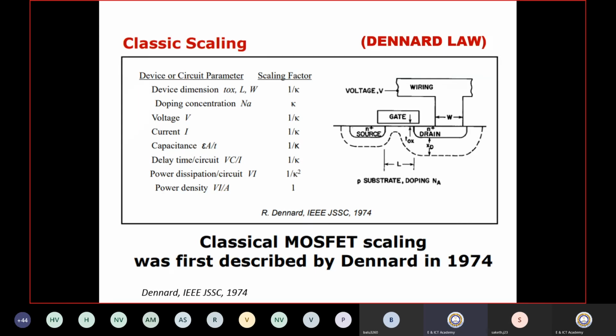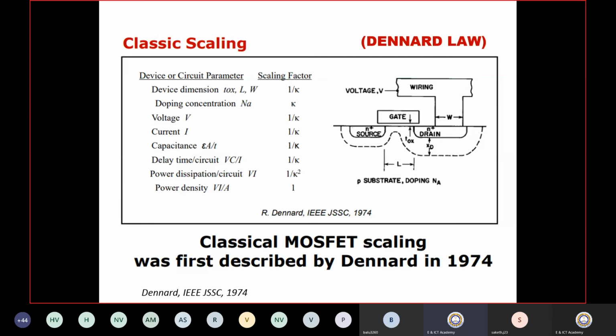What was the scaling factor? You can see this is kappa, it looks like a K. Kappa is the scaling factor, and this is a picture of a MOSFET, a four terminal device: source, gate, drain, and substrate. Inside it there is a length involved, a width, an oxide thickness, and there are doping profiles and junctions, with semiconductor doping values. All those things are there.